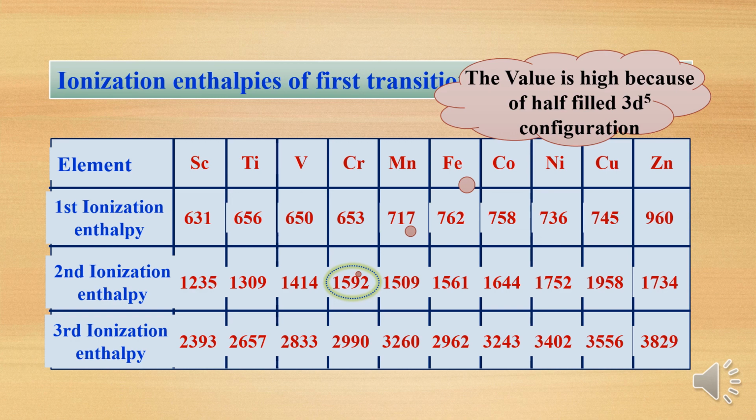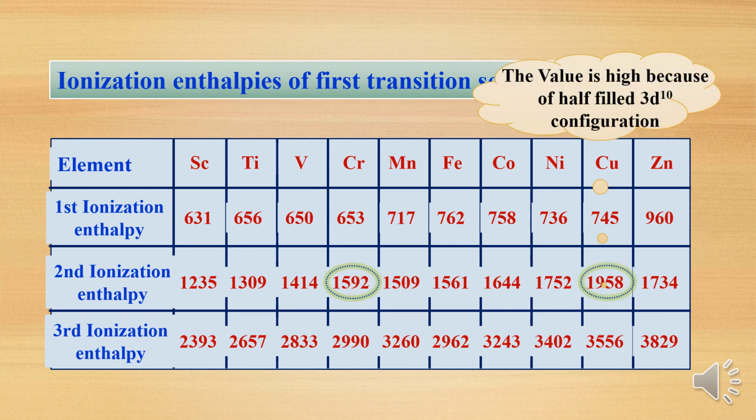So in whatever compounds or elements are more stable, if you want to remove an electron, we require high energy or high enthalpy. That's why the second ionization enthalpy of chromium is very high.